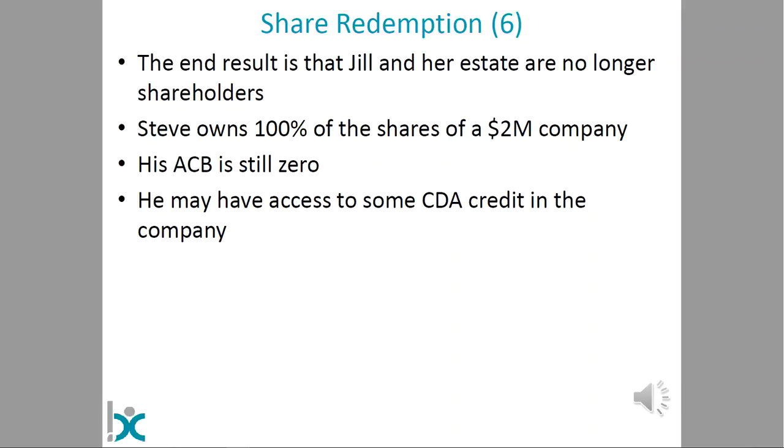He hasn't done anything to change his adjusted cost base for those shares. His ACB in this instance is still zero. It does lead to a form of double taxation. We'll talk about that momentarily. And he may have access to some capital dividend account credit, as mentioned on the previous slide, if there was any capital dividend account credit to start.